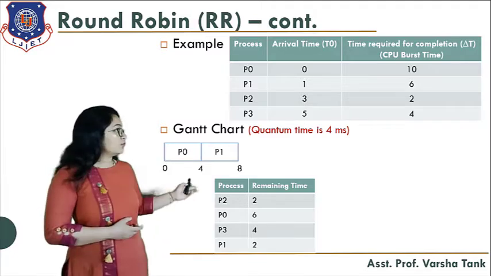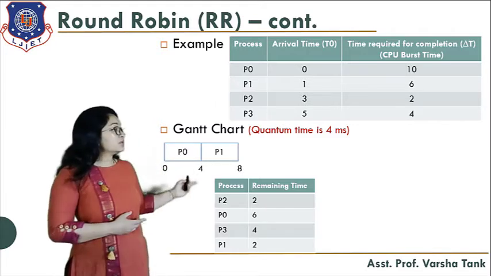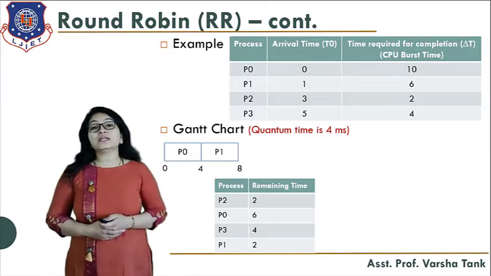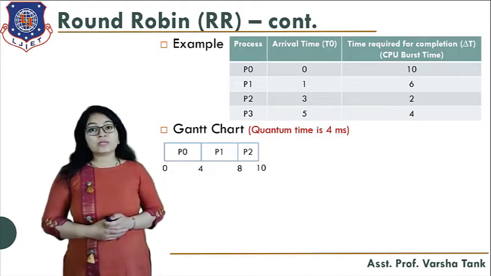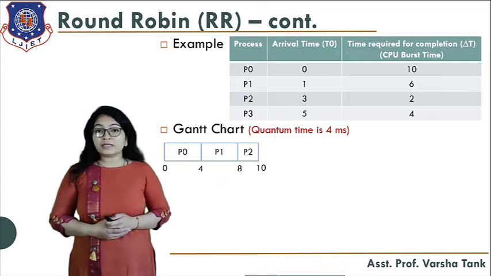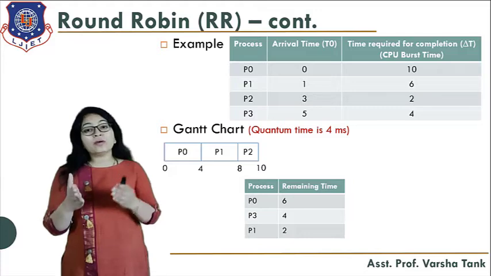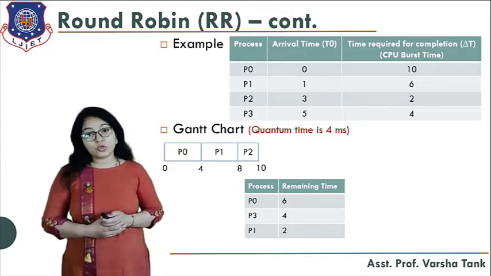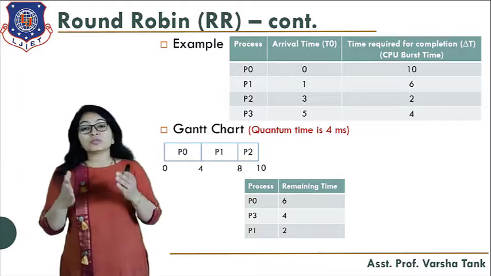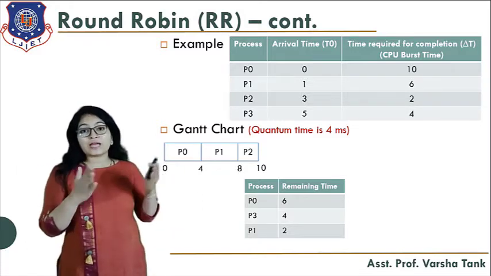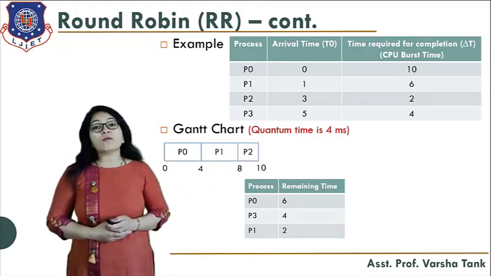So now P2 will go for execution. Our time slice is 4 milliseconds, but P2 requires just 2 milliseconds, so it will use just 2 milliseconds of CPU. So here you can see P2 ends at 10 milliseconds. Now P2 has completed its execution, so it will not join the queue again. So what will happen? P0, P3 and P1: 6, 4, 2. P0 time is 6, P3 is 4, and P1 is again in the queue.